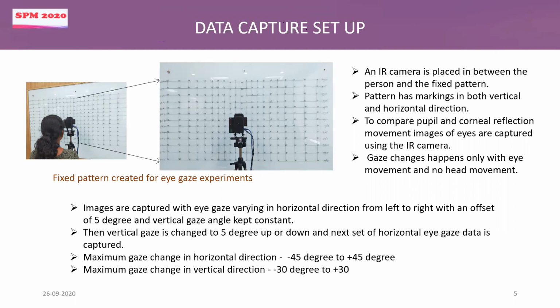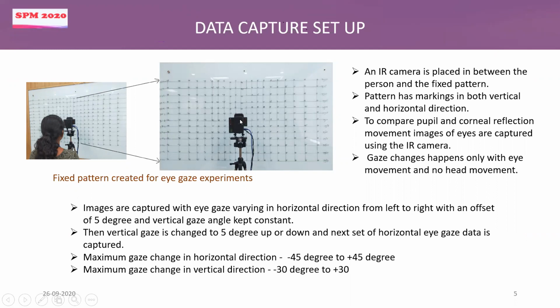And in front of this pattern, we have kept an IR camera. The camera lens is in line with the center of this pattern, which is 0 degrees horizontal and 0 degrees vertical. And the person stands in front of this camera. The height of the person's eye, the height of the lens from the ground, and the center of this pattern, all of them lie in the same horizon. And we captured images for when the gaze is on each of these points.